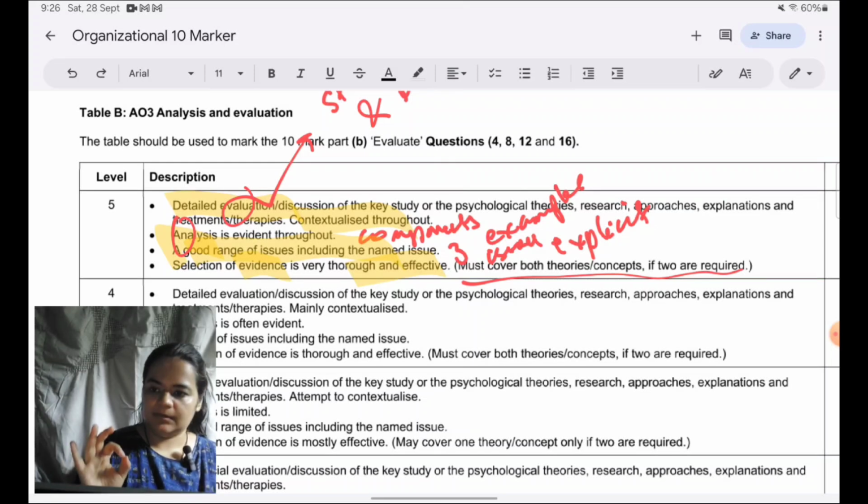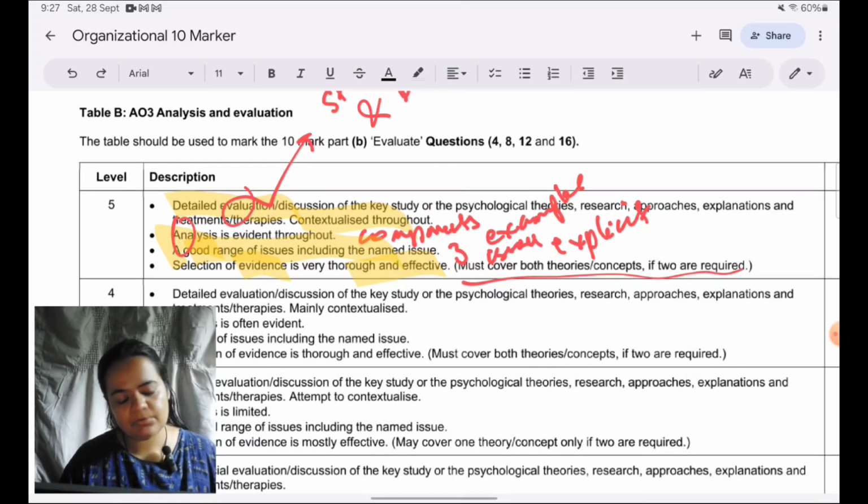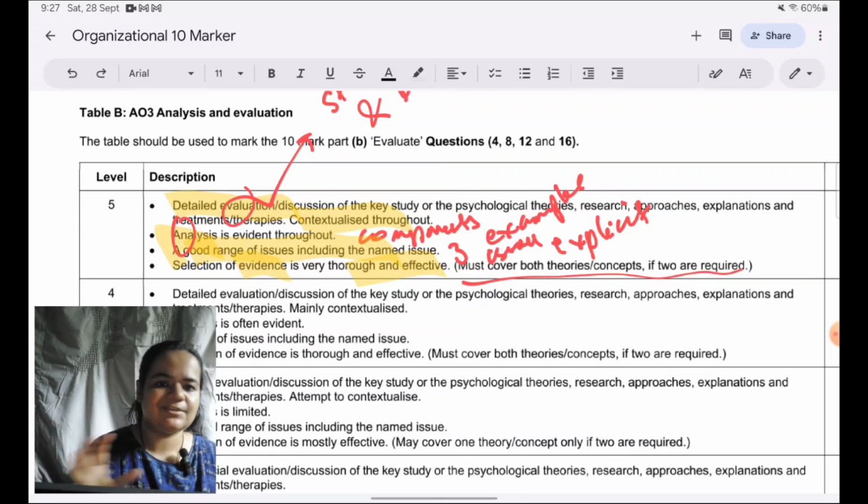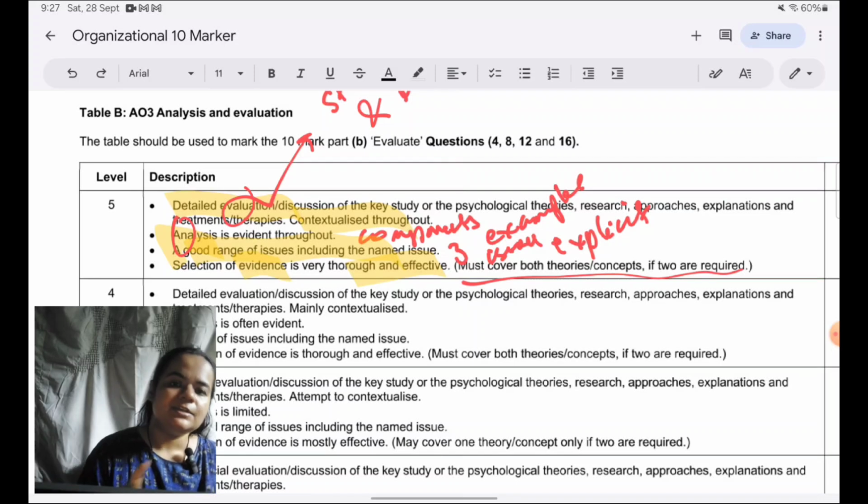And of course, give points which are relevant. Know the aspects of the study fully so that you can apply some relevant aspect of the study to the point you're making, and not just whatever is coming to your mind about the theory, try to justify it anyway, like try to fit it anyway. That should not be the approach. So this is what we mean by smart work. Smart work in psychology for the evaluation questions means that you know what the mark scheme is, you know how to get a level 5 answer, and you prepare your answers accordingly.